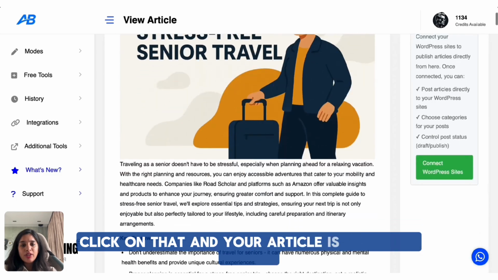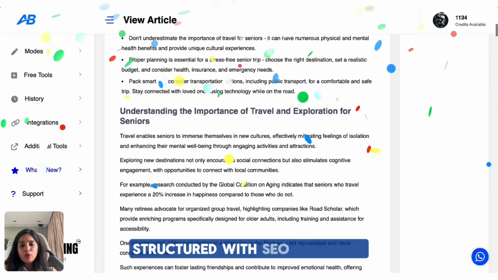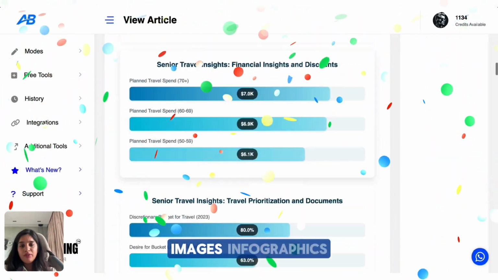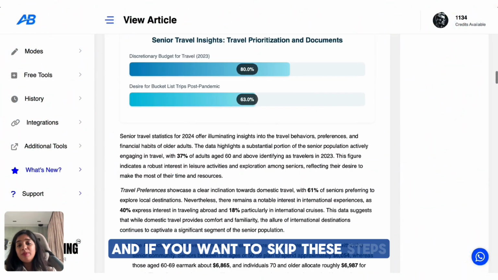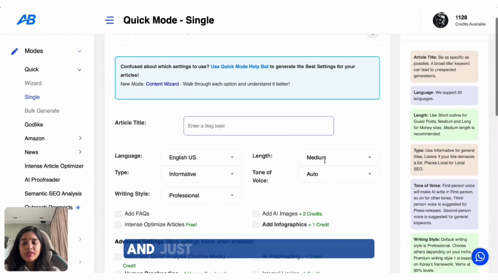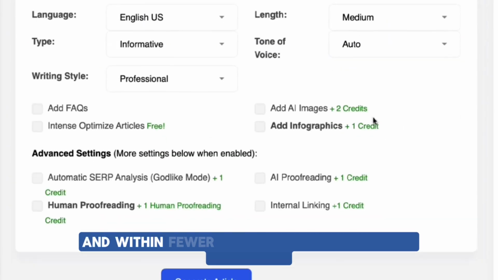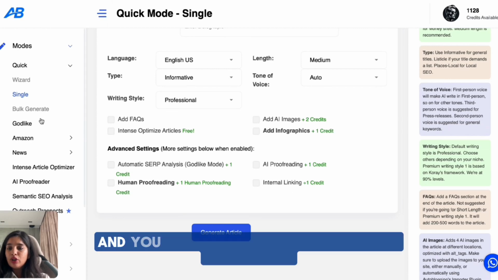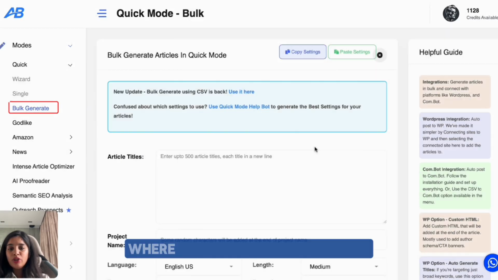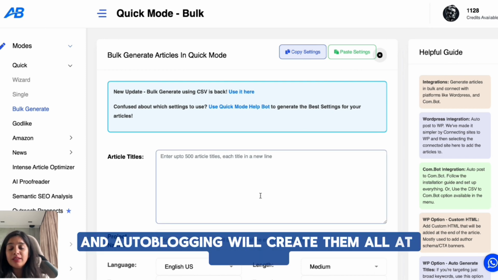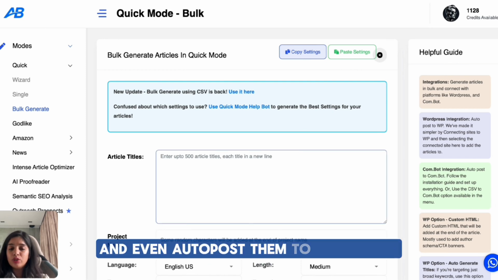And your article is ready to publish, structured, SEO optimized and filled with proper headings, images, infographics. And if you want to skip the steps, here's what you can do next time. Go to quick mode and single, and just type in your title here, and within fewer clicks you can generate an article. It is just the same as wizard. And you can also use a bulk generate option here where you can upload 10, 20, or even 100 titles at once, and autoblogging will create them all in a single go and even auto post them to WordPress.